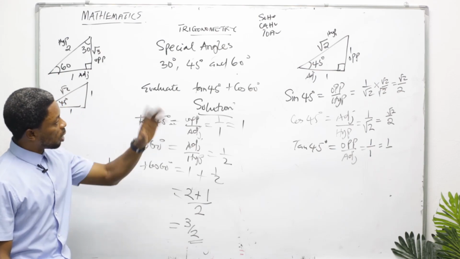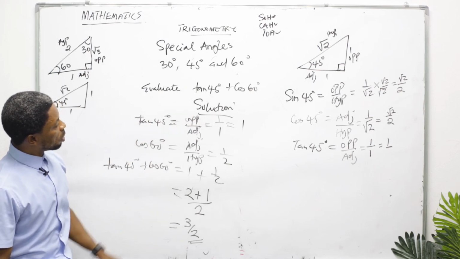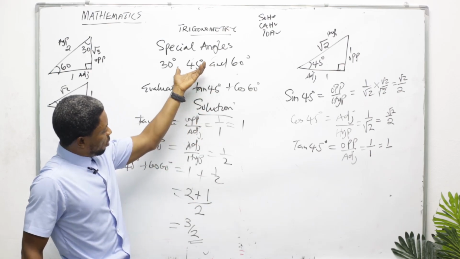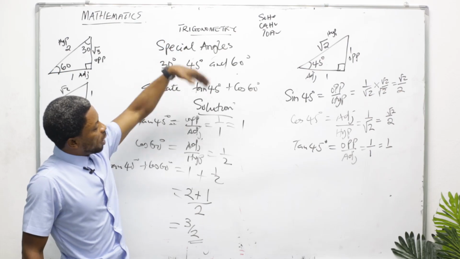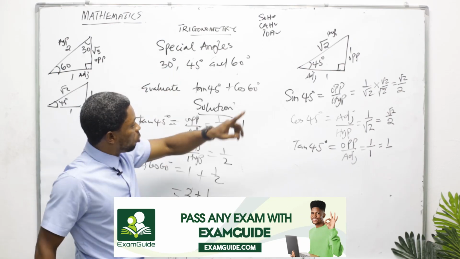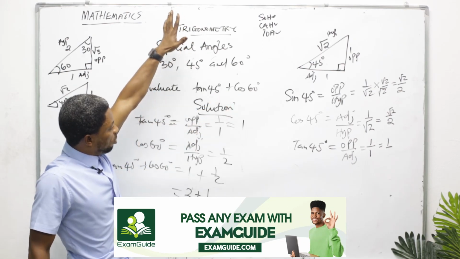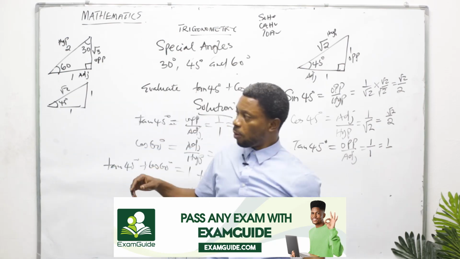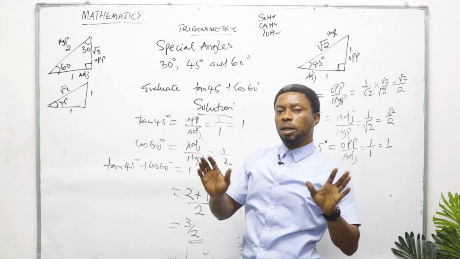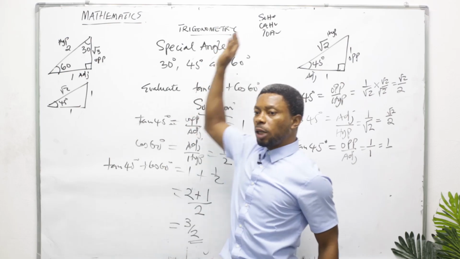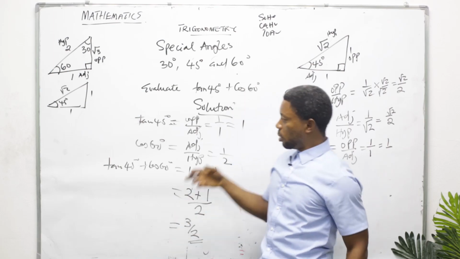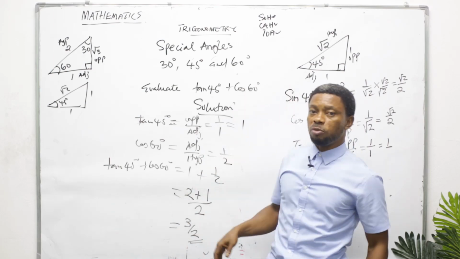When next we come, we'll look at other aspects of trigonometry, which has to do with evaluating the angles under trigonometry, and then we'll also look at the graphs, and under that graph there's something I'm going to introduce to you, an acronym. When we come next time, we'll introduce that acronym to you, and I will tell you how to derive it, and it will help you any day you are solving mathematics under trigonometry. Exams without calculator, exam without four-figure table, this is where it will take you to. So if you don't know it, it's very difficult for you.